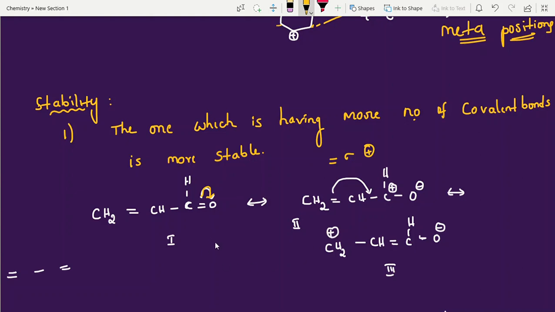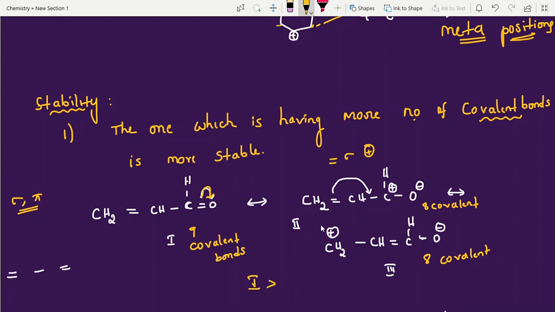See, first one: who is more stable means more number of covalent bonds. Here covalent bonds means both sigma and pi bonds, students. Here 2 bonds, 3, 4, 5, 6, 7, 8, 9 sigma bonds, so 9 covalent bonds here. Here, if you count, you will get 8 covalent bonds. Here also 8 covalent bonds. So finally, more number of covalent bonds means more stable.